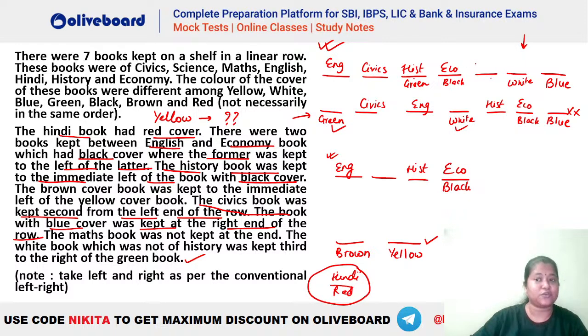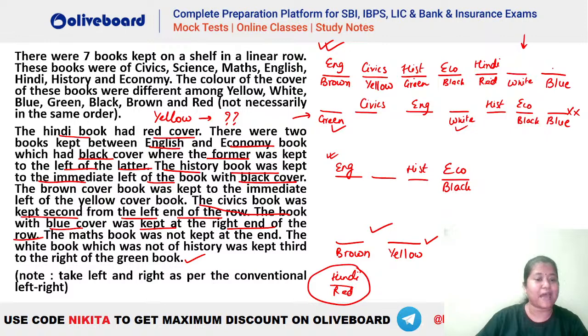Now you have to place your Hindi red. So you can see Hindi will be here, which is red in color. Okay, so this is going to be Hindi red. Now we have to place your brown and yellow. So brown is immediate left of yellow, will be like this. So this is the situation here. Who is yellow here, Mudit? You can see yellow will be civics in here. Okay, history will be green in color.